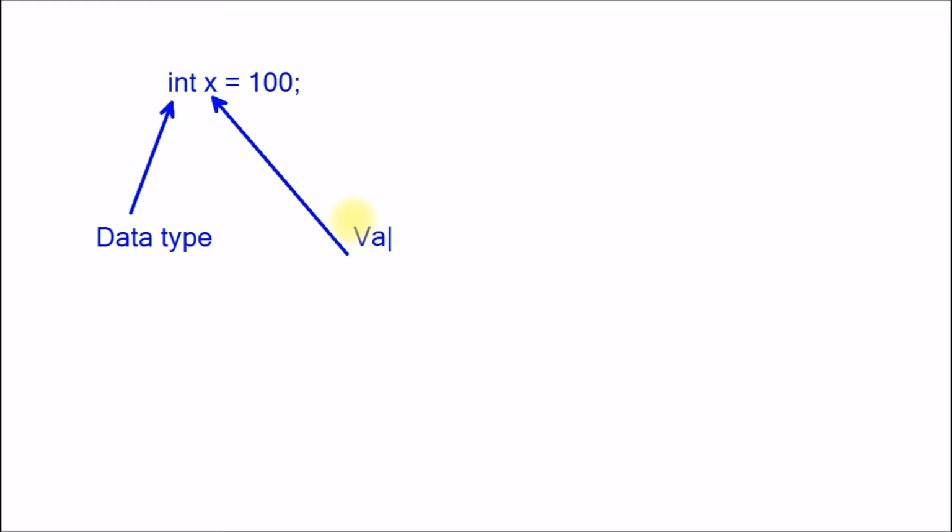Let's take one example. Suppose integer x equal to 100. So in this we can say, what is this? This is a data type. Then what is this? This is a variable.